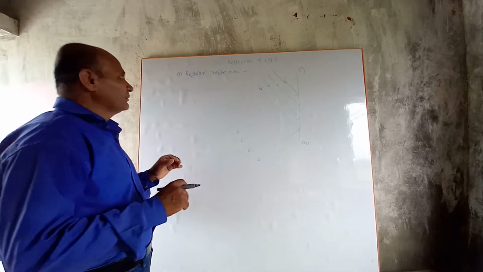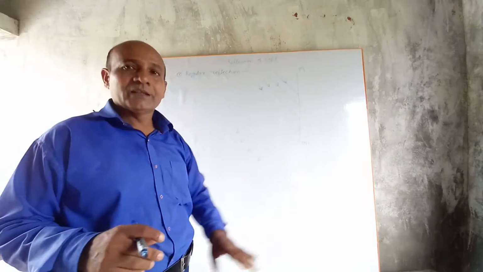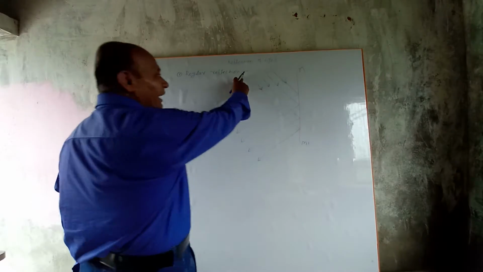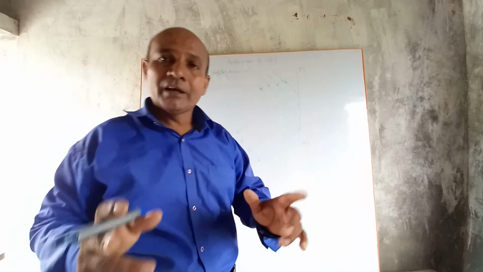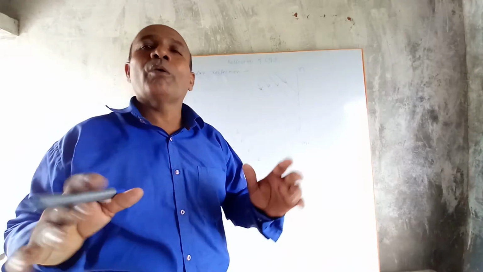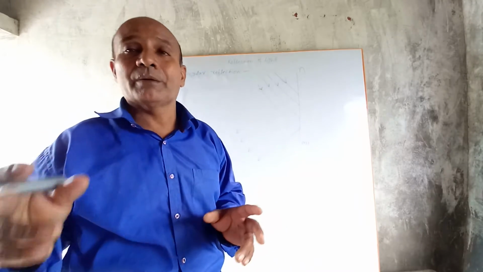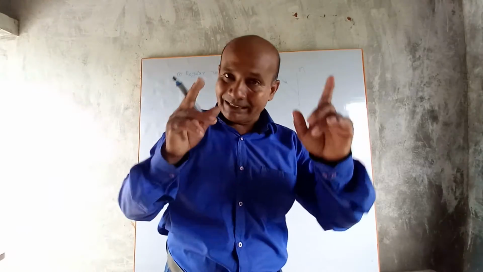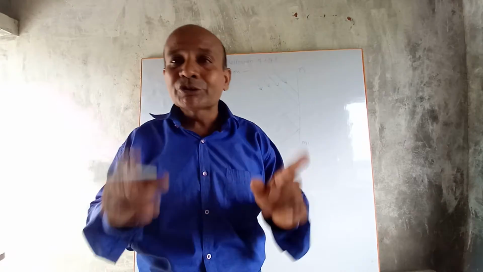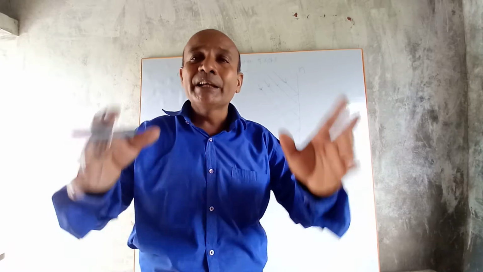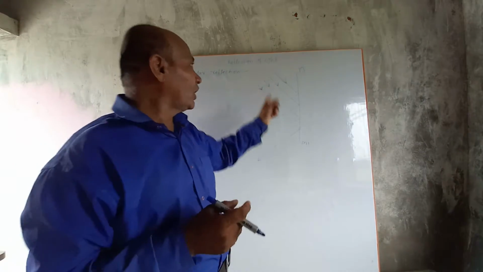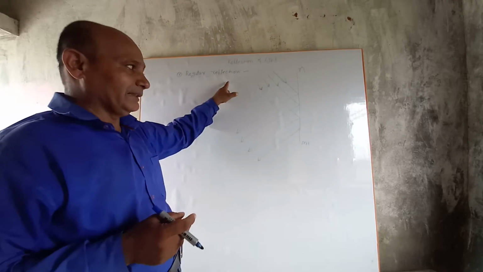Today I will teach you types of reflection. There are two types of reflection: regular reflection and diffuse reflection. Regular reflection. What do we mean by regular reflection of light? The reflection of light which takes place from a smooth surface, from a highly polished surface, from a plane surface is called regular reflection of light.